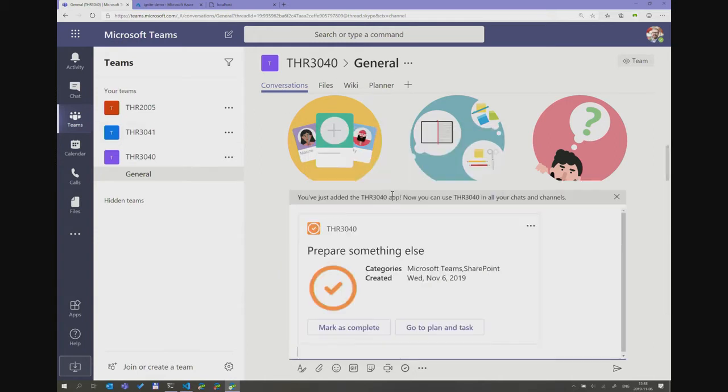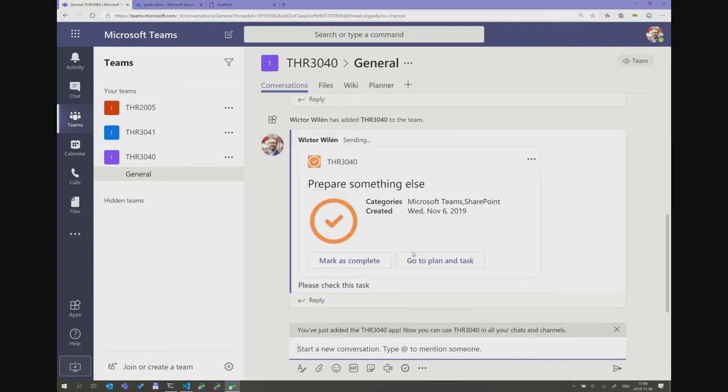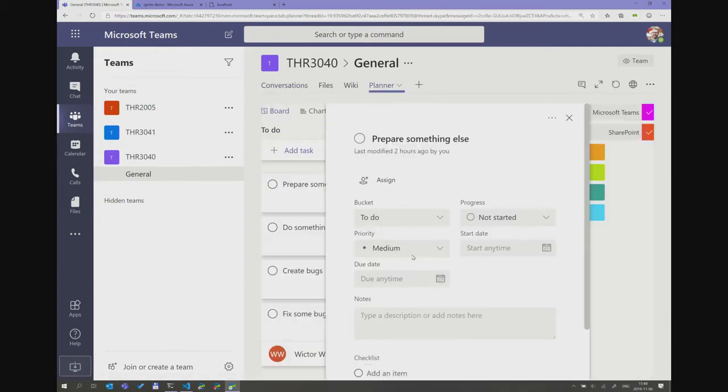I can click on this one, and what will now happen is that I'm inserting an adaptive card into my conversation here. So we can type something as well. Type, please check this task. I have some information. I have some buttons on here. The first one will be very simple. I can go to the plan and to the task, and you see I have a deep link directly into the task here in Planner. So it's a good way to actually go back and forward between these kinds of things. So, back to the conversation.